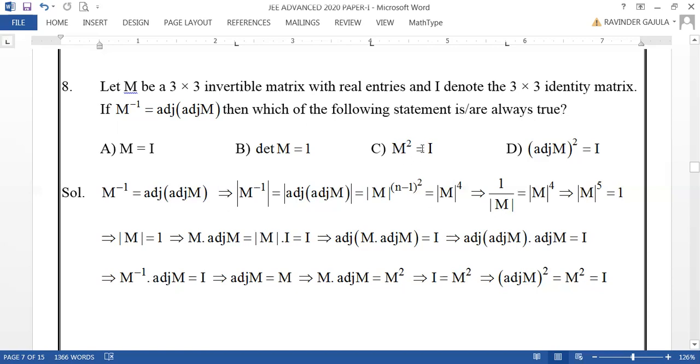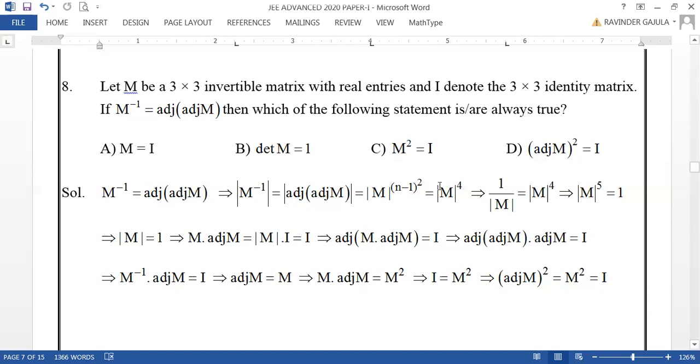So option C is correct. But M is equal to adjoint M, hence adjoint M square is also I. Option D is also correct. Therefore, M square equal to I, and adjoint M square is also I, because M equal to adjoint M. So this is one simple question on matrices and determinants.